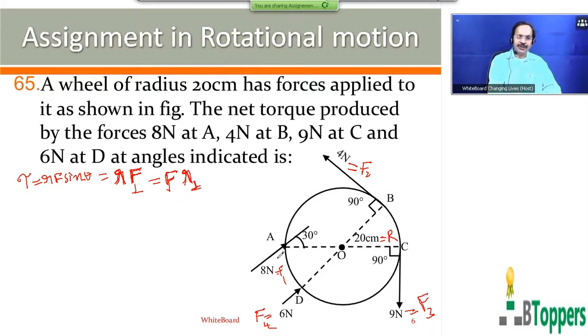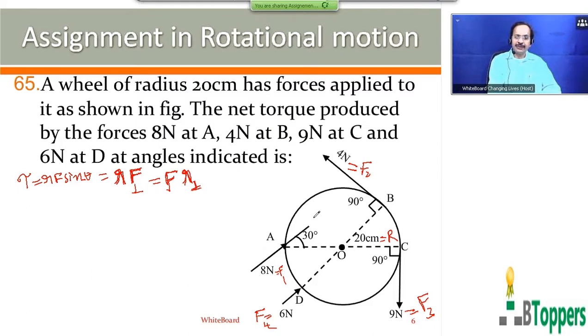Coming to the first force here, the first force F1 bar can be resolved into rectangular components along the radius AO and perpendicular to the radius AO. So here, the position vector of the point at which the force is applied is OA bar, which is directed toward the left side.